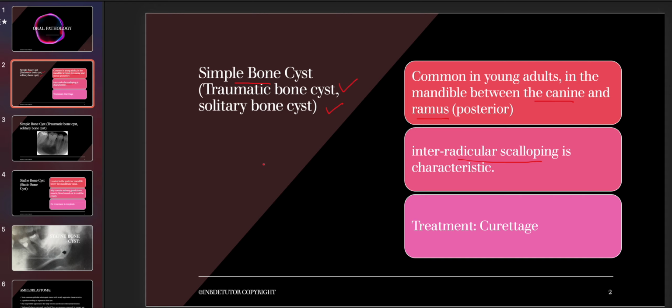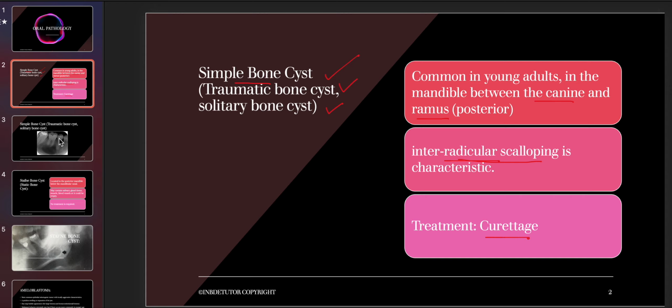Another thing I want to talk about here is the difference between the simple bone cyst and the Stafne bone cyst that we will be discussing in the next slide. Simple bone cyst happens above the mandibular canal. So if you get a radiograph where there is a cyst and they talk about features like interradicular scalloping, and say it is present a little above the mandibular canal, that means it is simple bone cyst. Whereas Stafne bone cyst is present below the mandibular canal, guys. And the treatment is curettage.